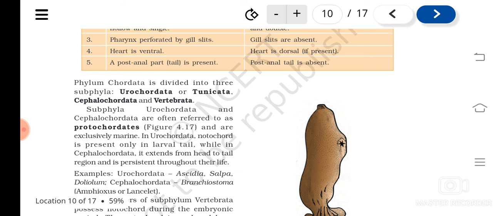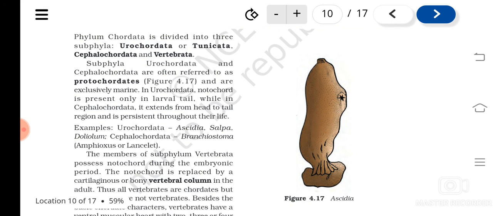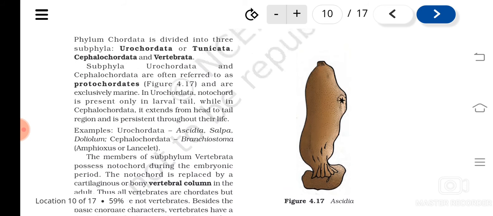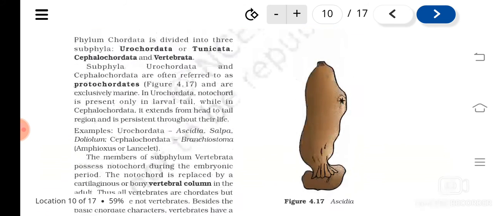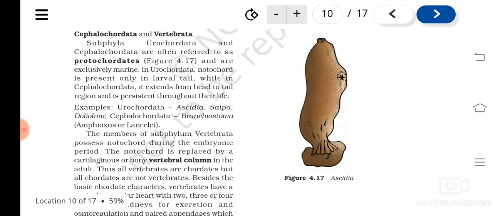Examples of Urochordates are Ascidia, Salpa, Doliolum, etc. Cephalochordate examples are Branchiostoma, or Amphioxus or Lancelet. These are also primitive groups of chordates, the Protochordata, Urochordata and Cephalochordata.